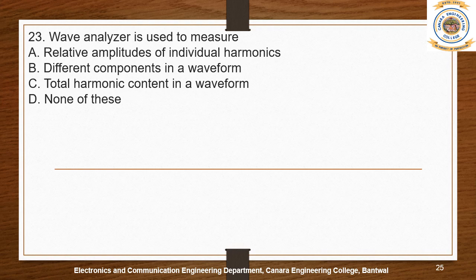Single noise means a single distortion, and many noises means many distortions. So a wave analyzer is used to measure the relative amplitude of individual harmonics. I think the right answer is option E. Yes, for this particular question, the right answer is option E.